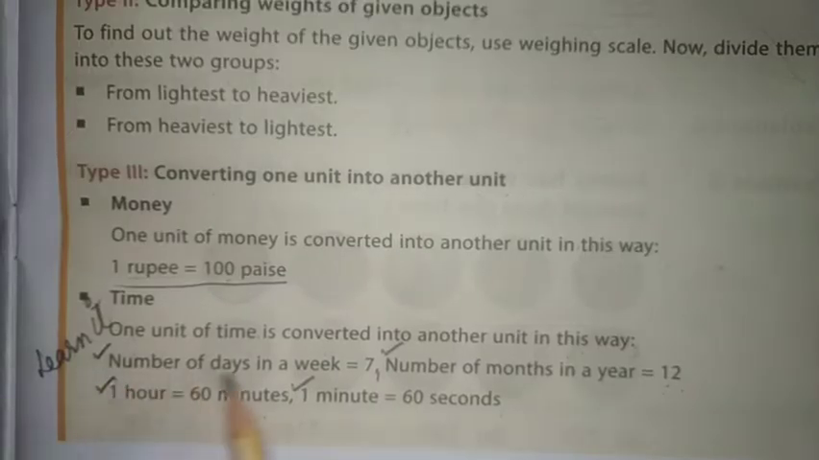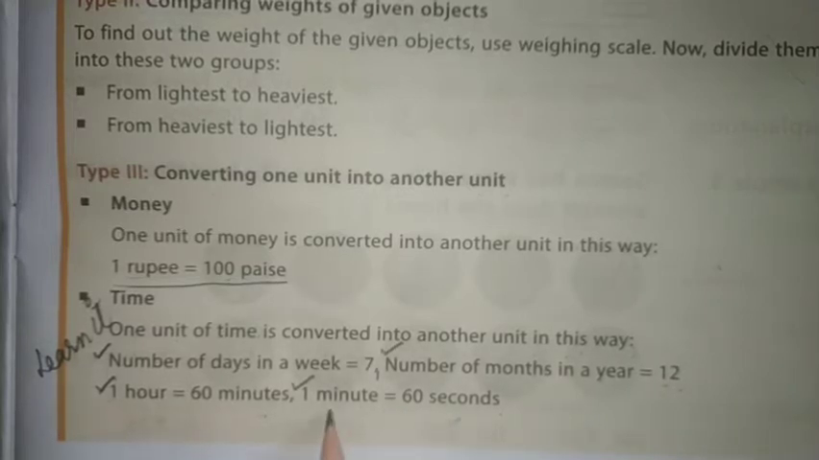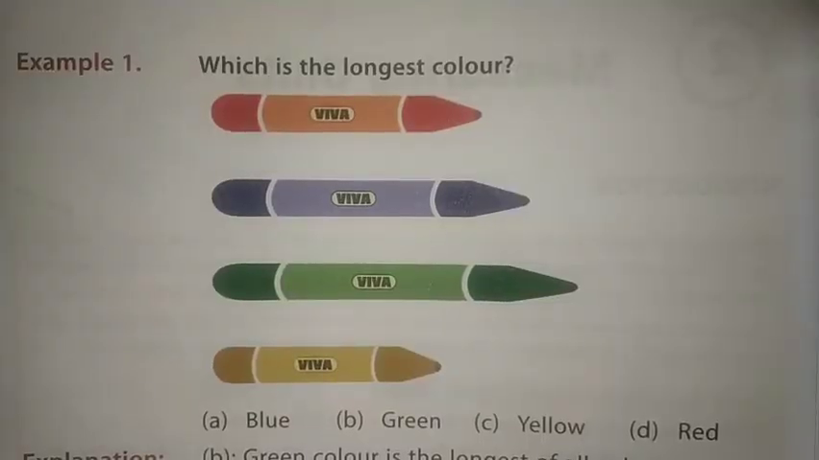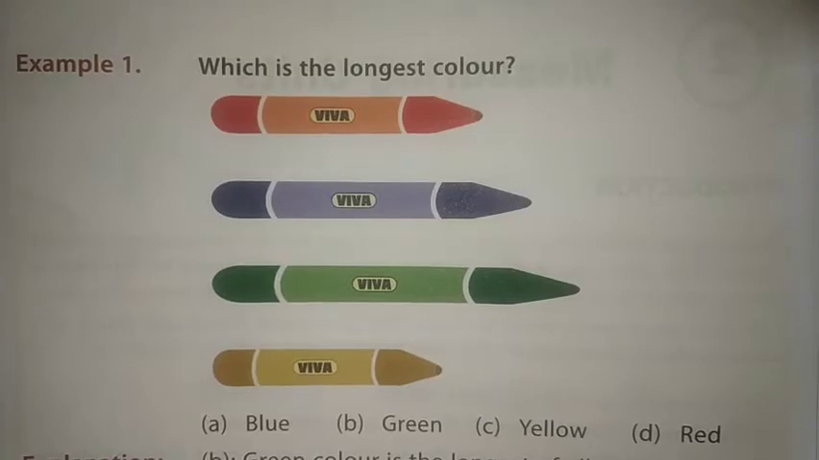Students, you have to learn these points: how many days are there in a week, how many months are there in a year, how many minutes does 1 hour have, how many seconds make 1 minute. You have to learn them for doing sums on measurement of time. Let's learn how to do sums on measurement. We are going to do examples first.